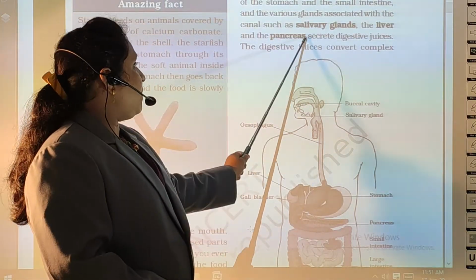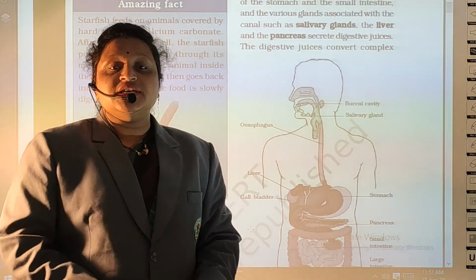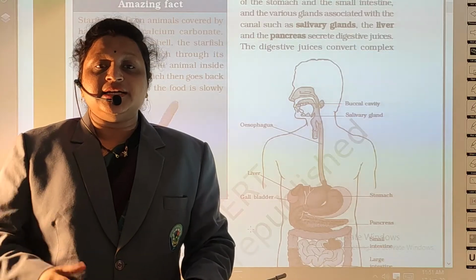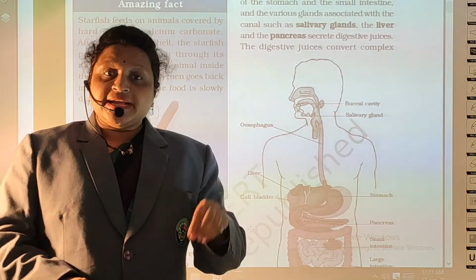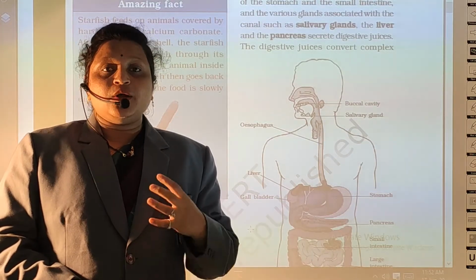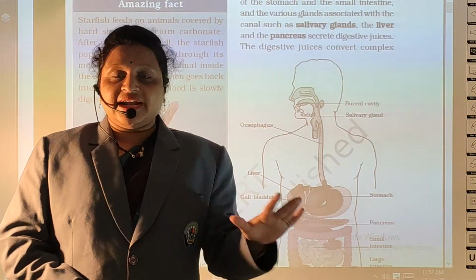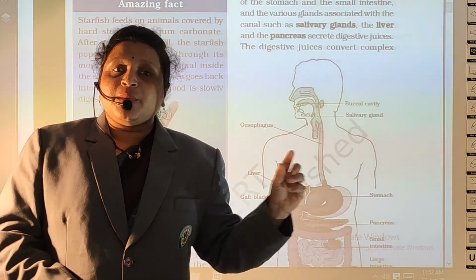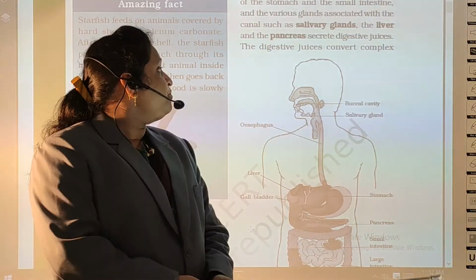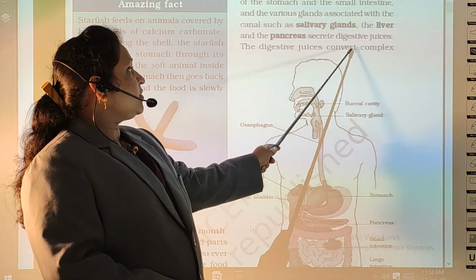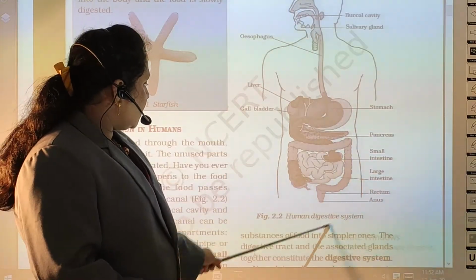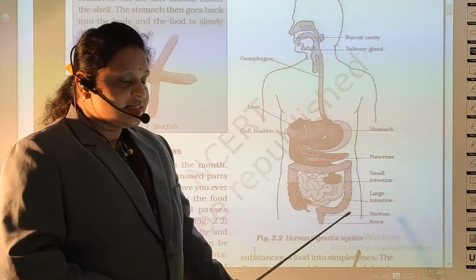The liver and pancreas secrete digestive juices. और liver का और pancreas का main function होता है digestive juices secrete करना. Digestive juices का मतलब होता है जो हम खाना खाते हैं उस खाने को complex substance में divide करना. Complex मतलब छोटी-छोटी particles में divide करना. These juices help us to digest the food. So the digestive system converts complex substances into simpler ones. So this is the human diagram of the digestive system.